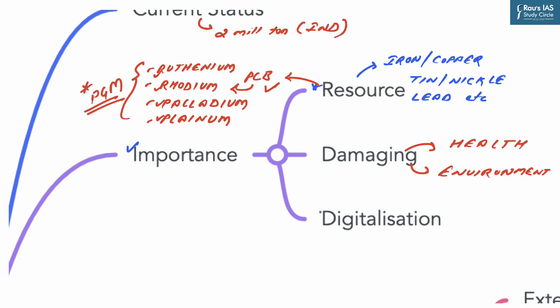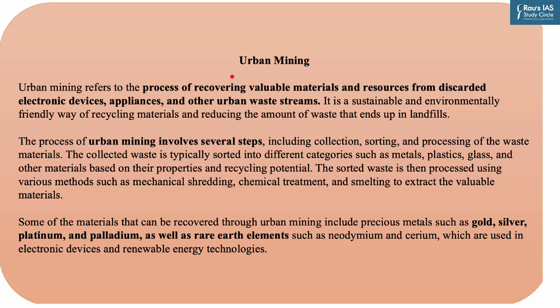With the rapid digitalization, the quantity of e-waste is bound to increase. And as we have seen, they have an adverse environmental and health impact because of hazardous constituents such as lead, cadmium, chromium, brominated flame retardants, or polychlorinated biphenyls, that is PCBs, that contaminate soil, water and food. Now before moving to look into challenges and steps taken under the E-Waste Management Rules of 2016, let us look into a key term, that is urban mining.